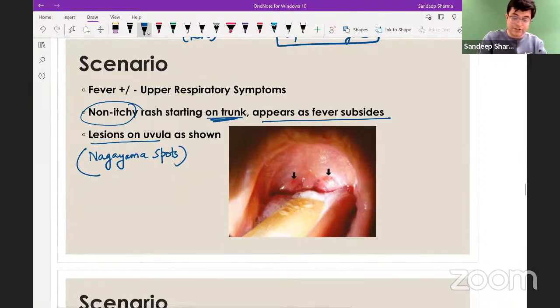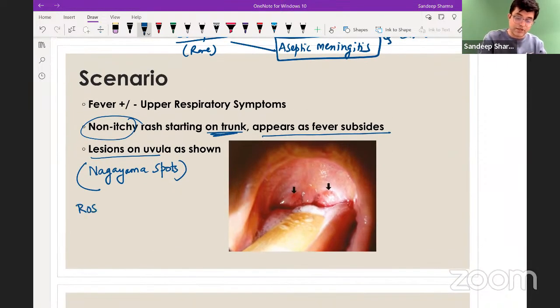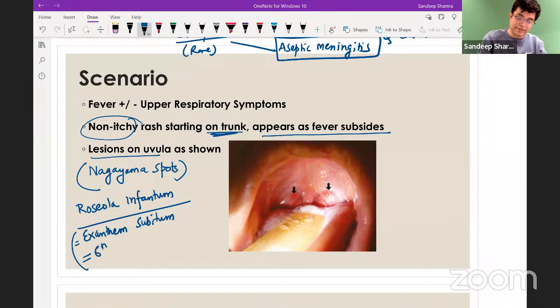So the likely diagnosis in the patient is roseola infantum. Roseola infantum, also called exanthem subitum. Alternative names are also important. Also called 6th disease. And what is the causative agent? It is caused by human herpes virus 6 followed by human herpes virus 7, and treatment in the patient is supportive.